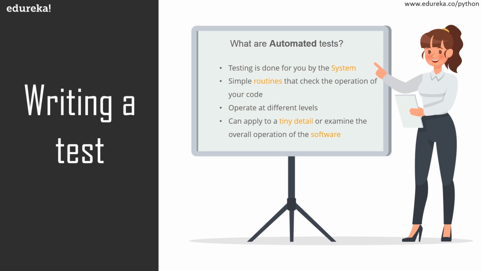So what's different in an automated test is that the testing work is done for you by the system. You create a set of tests once, and then as you make changes to your app, you can check that your code still works as originally intended, without having to perform time-consuming manual testing again and again. So why do you need to create tests?